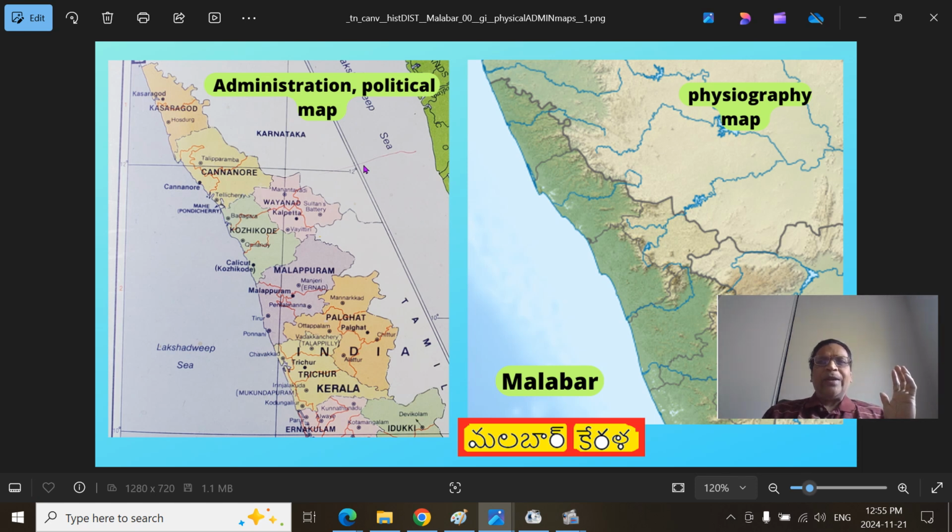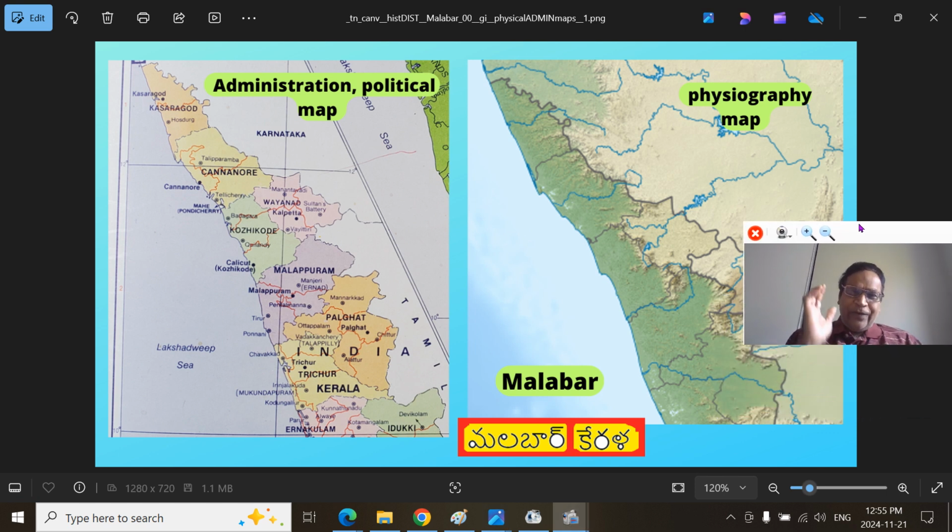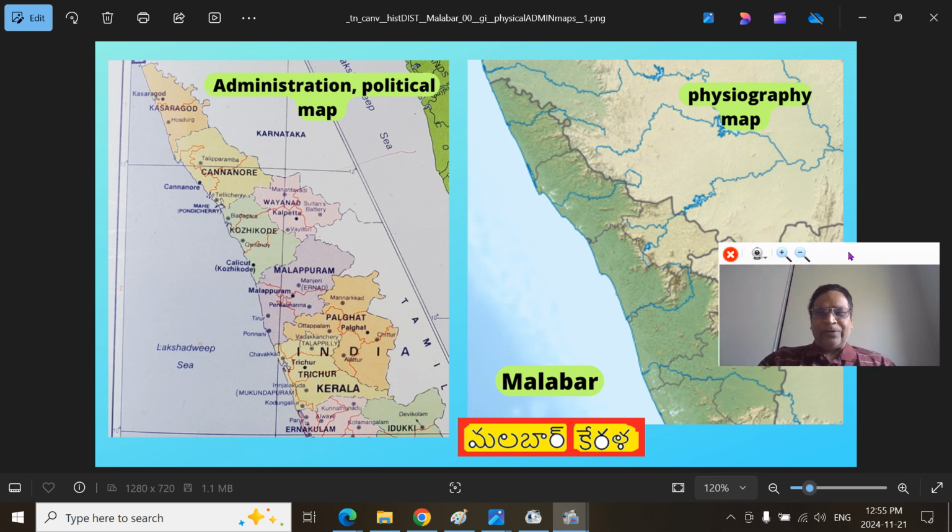Whereas the same on the right-hand side, you can see physical geography, physiographic maps, how the terrain, the land habitat is with reference to the plateaus, plains, peneplains, water bodies, rivers, oceans, mountains, and so on. This will give you the broader and deeper understanding of the current socio-political economic system.